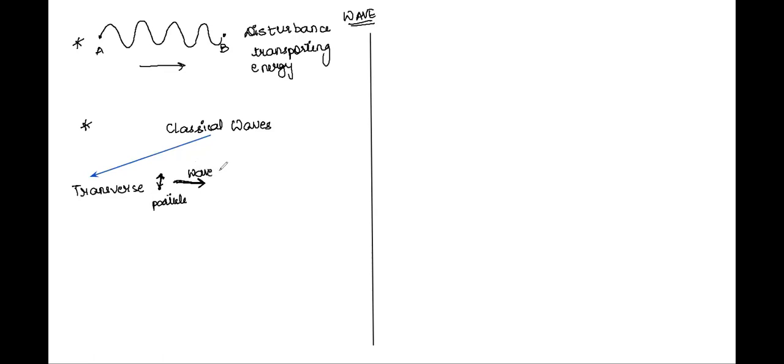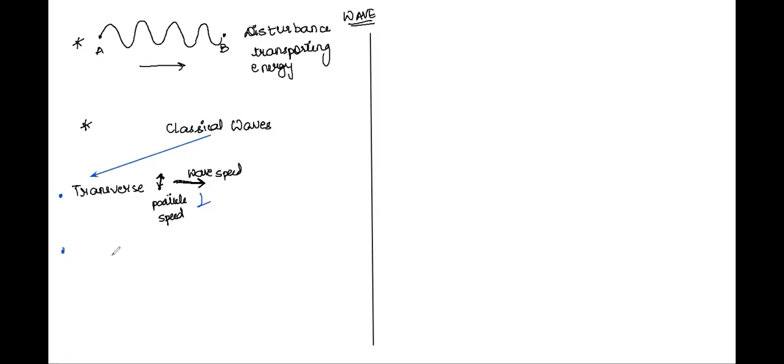So if the wave speed is in the horizontal direction and particle speed is in the vertical direction, then such a kind of wave is called a transverse wave. To be very precise, we can say when the wave speed and particle speed are perpendicular to each other, such a wave is described to be a transverse wave.